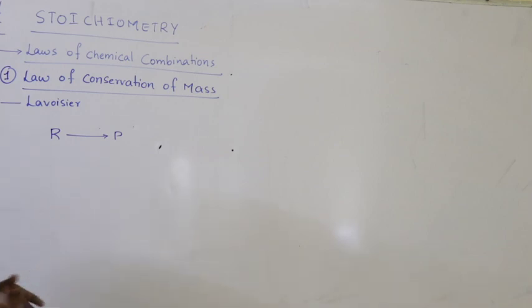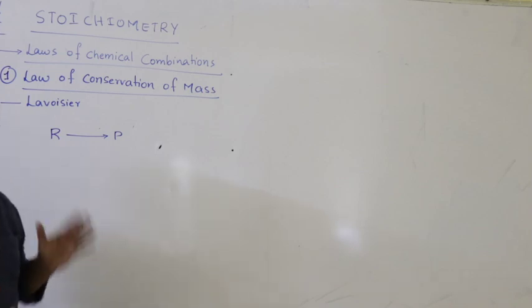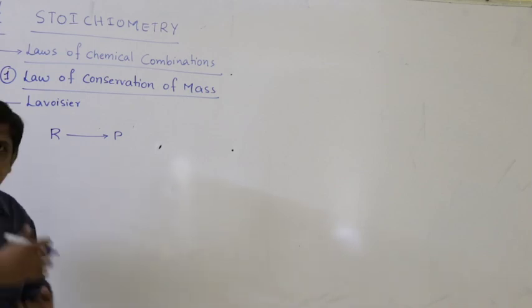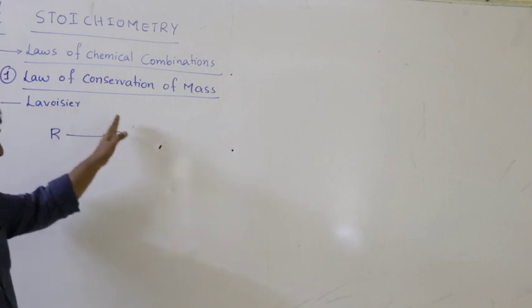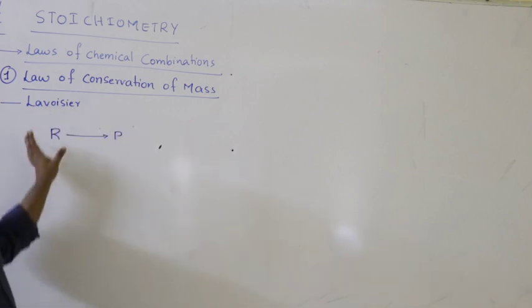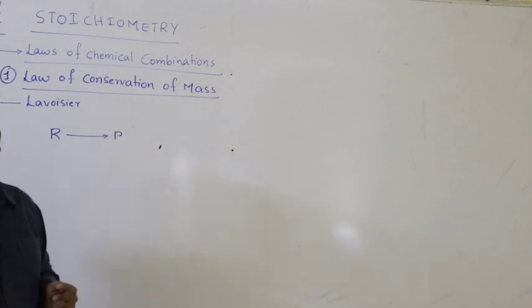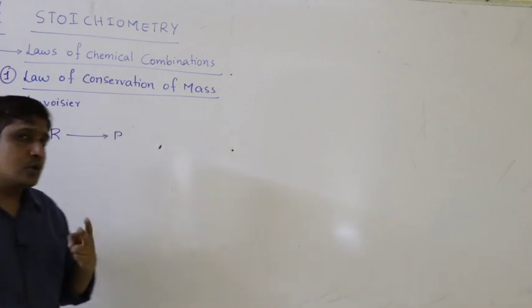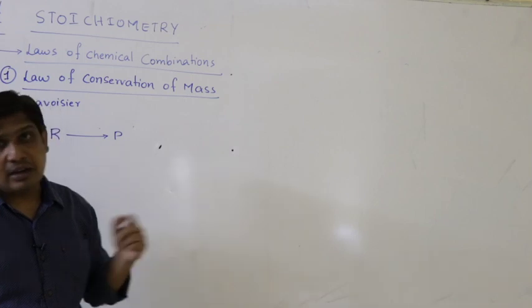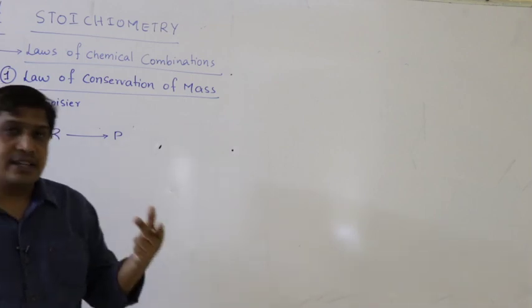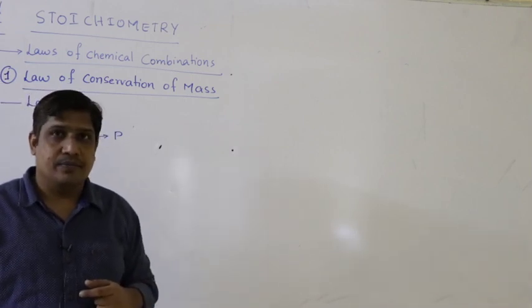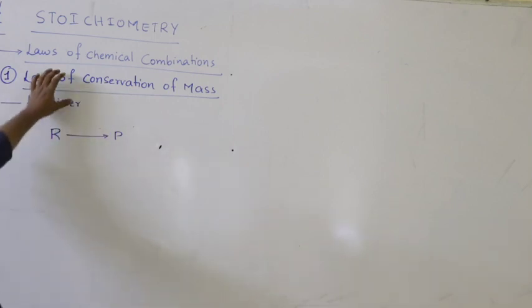So we have started the reaction. Initially there will be no products, but as the reaction proceeds, reactants are converted into products, due to which the mass of the reactants decreases whereas mass of the products increases. Right, here there are two possibilities. The reaction can be 100% completed, or the reaction may be partially completed. Right, so let us apply law of conservation of mass for both the cases.